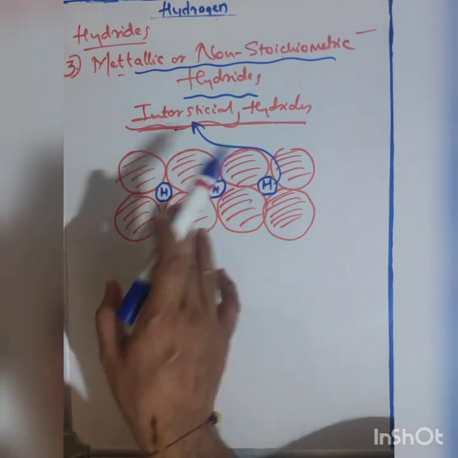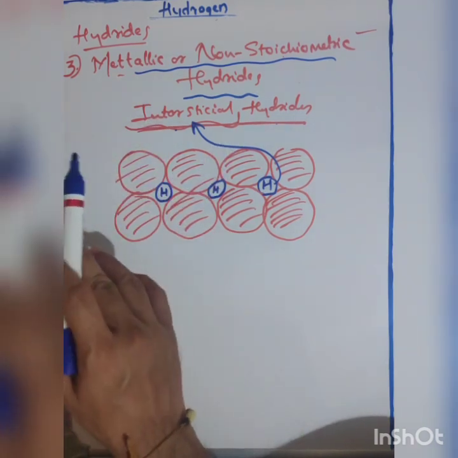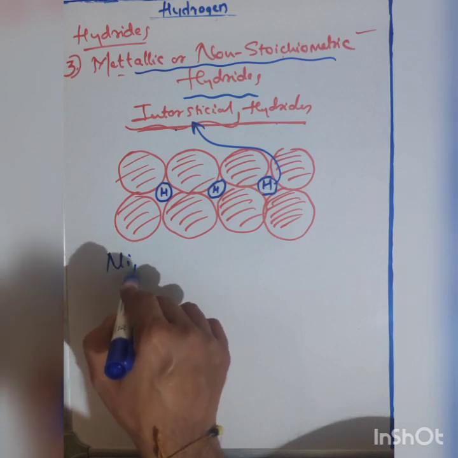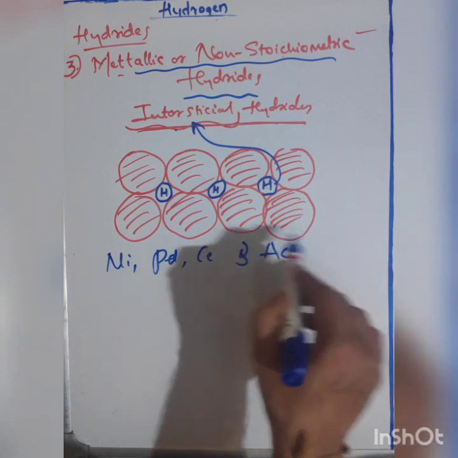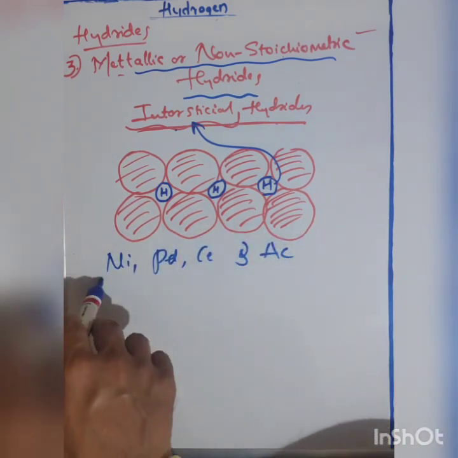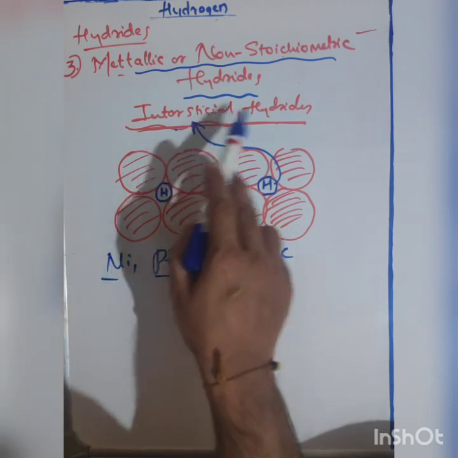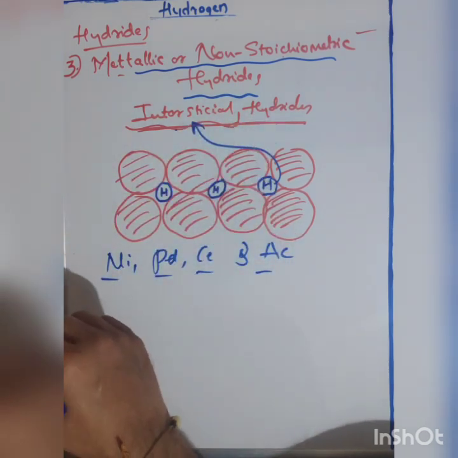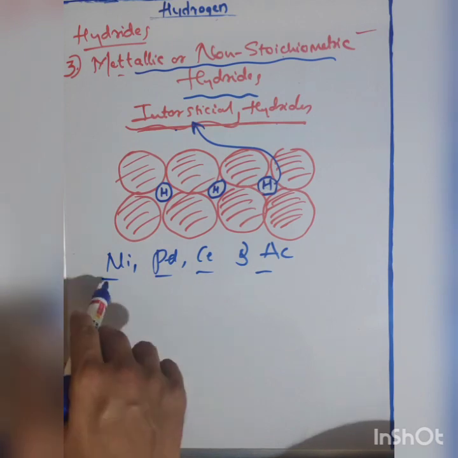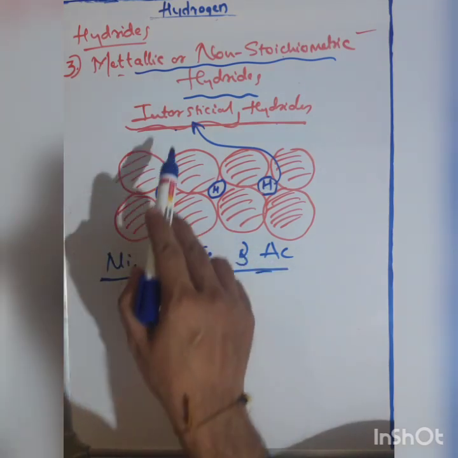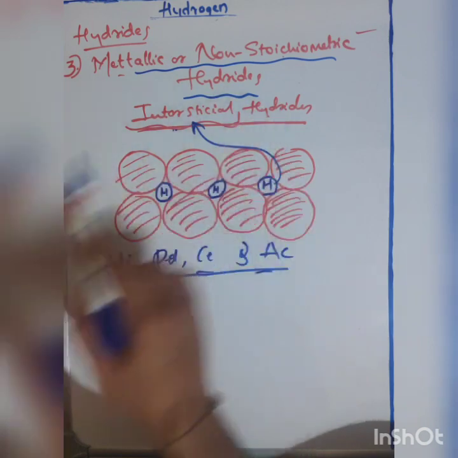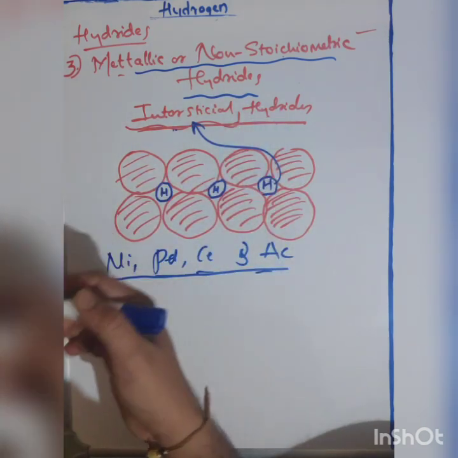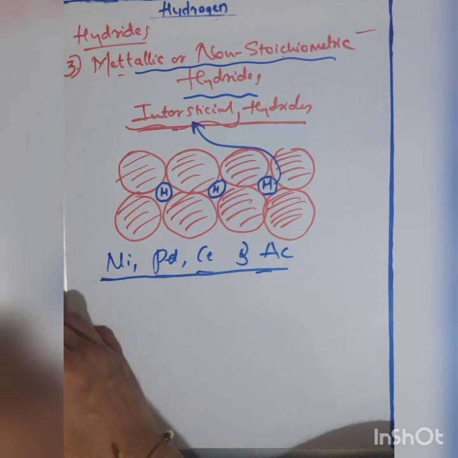These interstitial hydrides are common with nickel, palladium, cerium and actinium. Recent studies have shown that only these metals have interstitial hydrides, and other elements are not capable of forming them. They will form different hydrides which have their own structure.